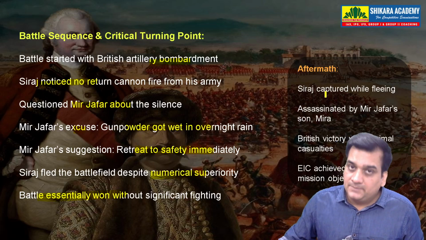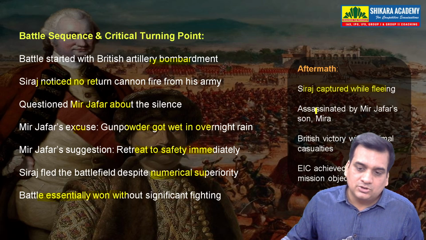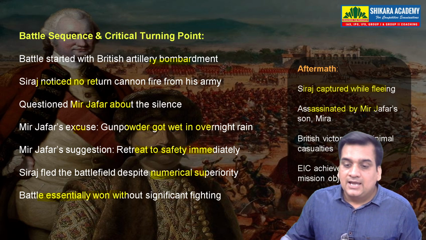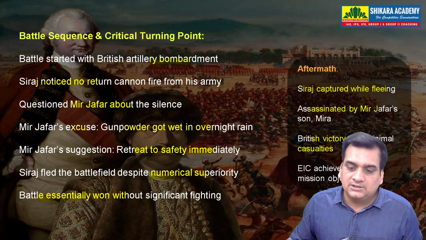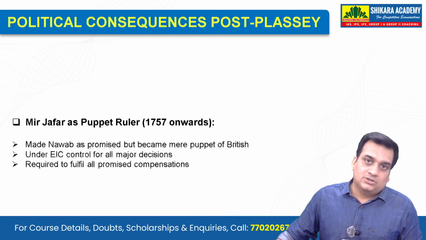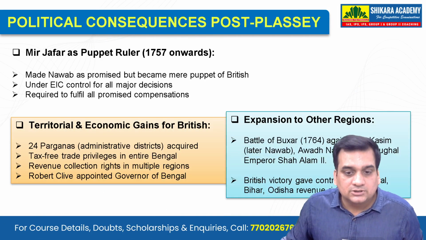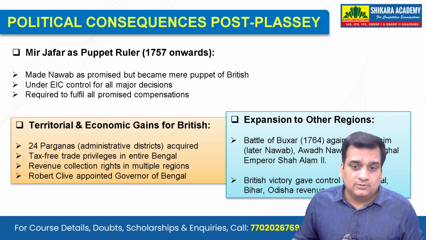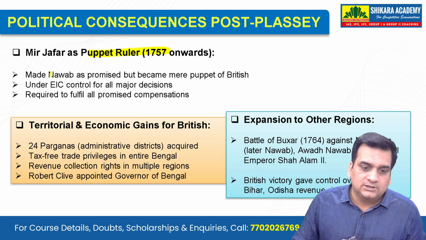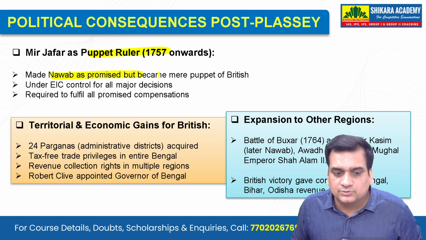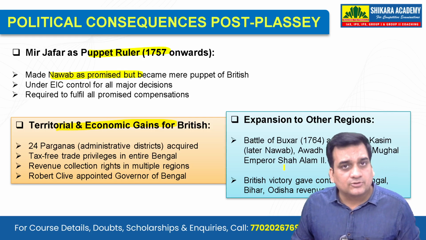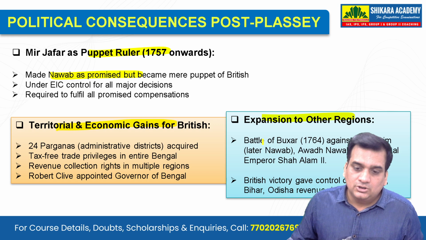Now what happened to Siraj? Siraj was captured while fleeing. He was assassinated by Mir Jafar's son Miran, and a British victory with minimal casualties was there. EIC achieved its second mission objective. Now what were the political consequences of the Battle of Plassey? So Mir Jafar became the puppet ruler. He was made Nawab as he was promised, and obviously there were territorial and economic gains for the Britishers and also expansion to other regions.